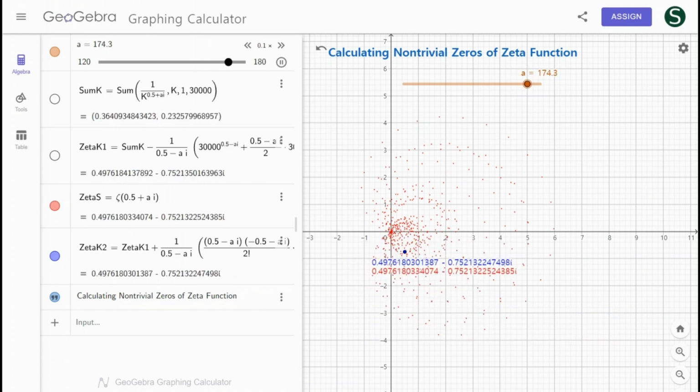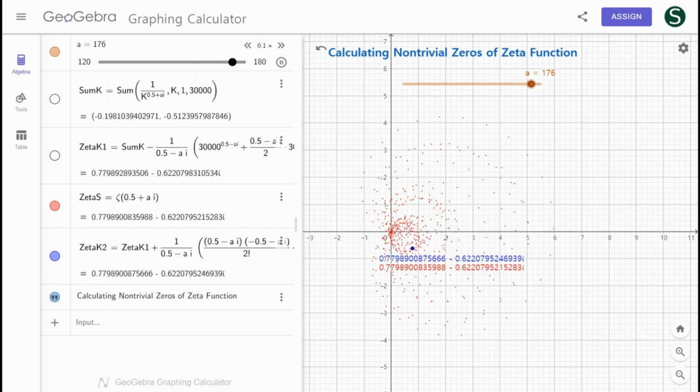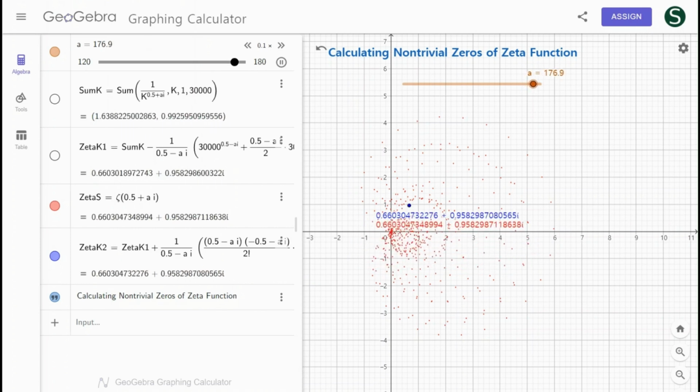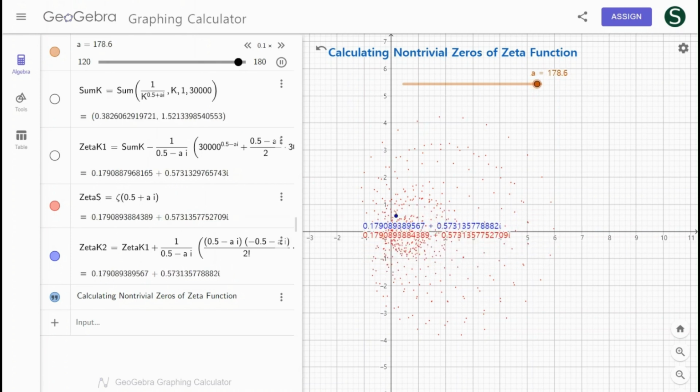I do not think that all the mathematical facts related to the Riemann hypothesis shown so far prove the Riemann hypothesis, but the possibility that the Riemann hypothesis is true is very high.